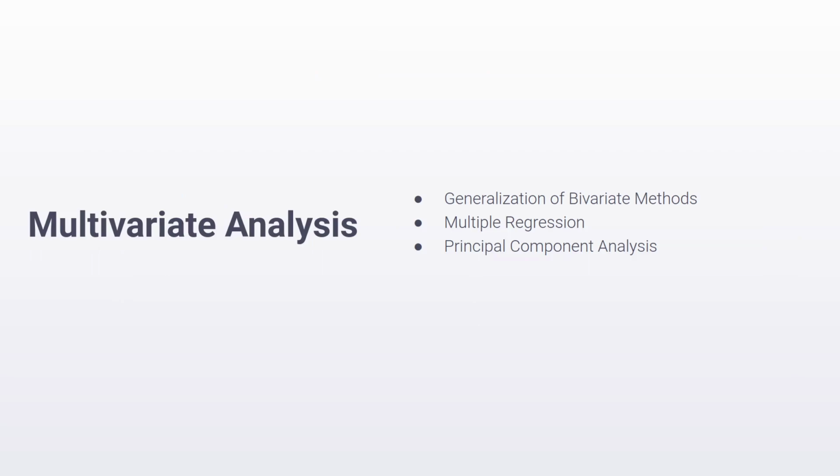So that wraps up our discussion on bivariate analysis. And as before, multivariate analysis is simply a generalization of univariate and bivariate analysis to multiple variables. There are many algorithms and processes that fall under the umbrella of multivariate analysis. In the interest of brevity, we will not go into their algorithmic or mathematical detail, but let me mention that regression and principal component analysis are the 2 most popular multivariate analysis techniques.